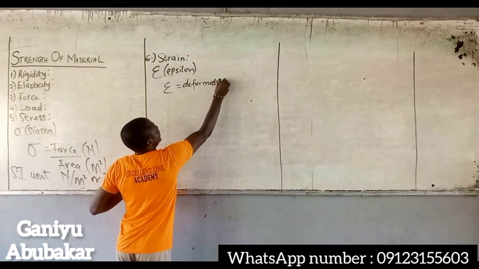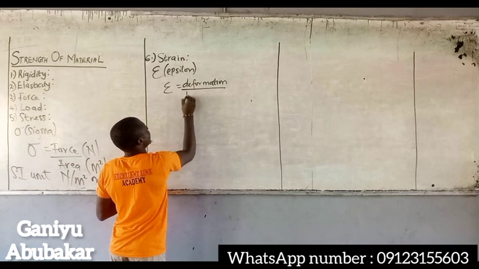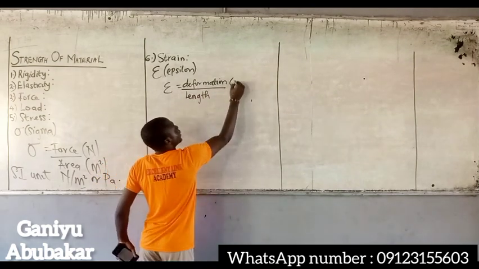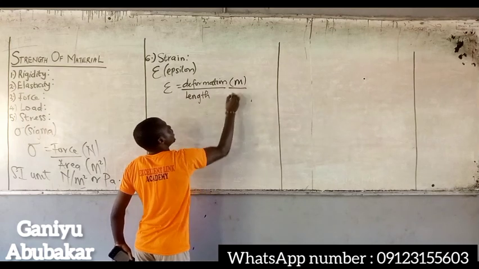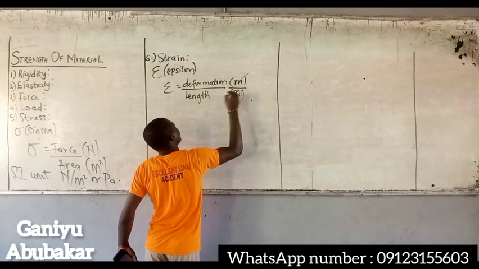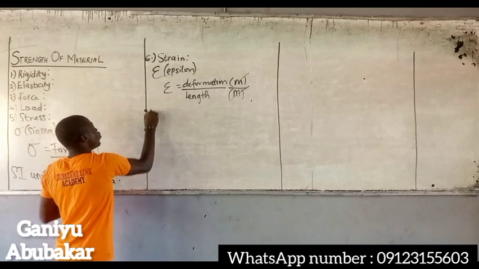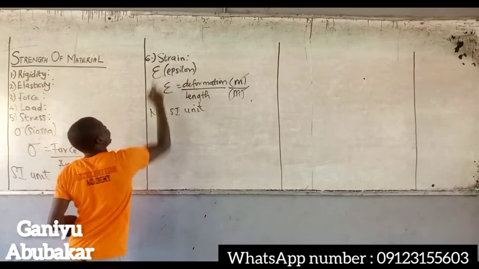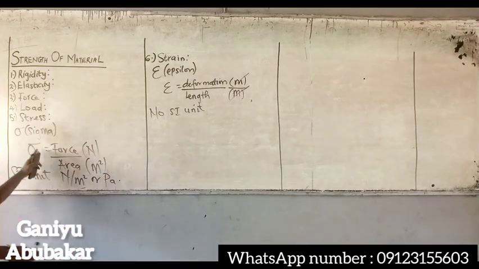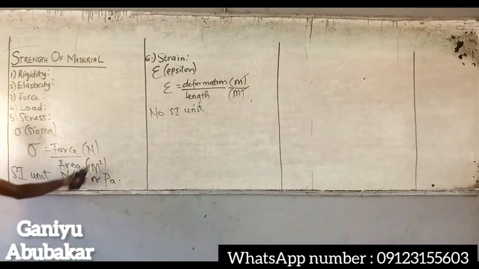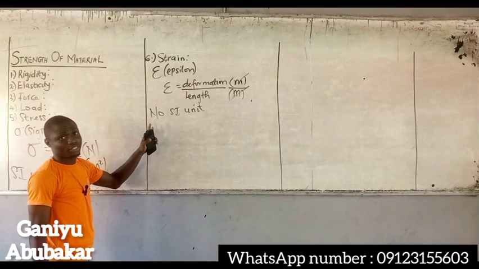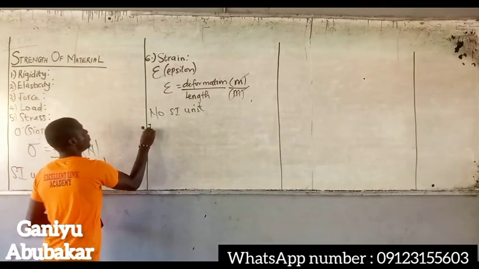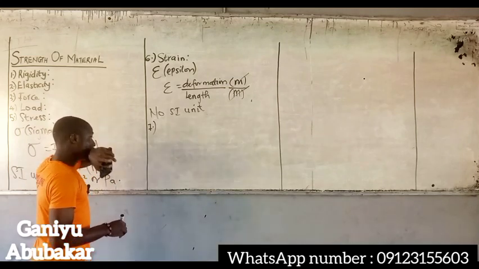Deformation of what? Of a material to its original length. Of course, deformation is in meters and length is also in meters, so meter cancels out meter. Hence, no SI unit for strain. Observe please: stress is in newton per meter squared, strain has no SI unit. Let's look at the seventh terminology.